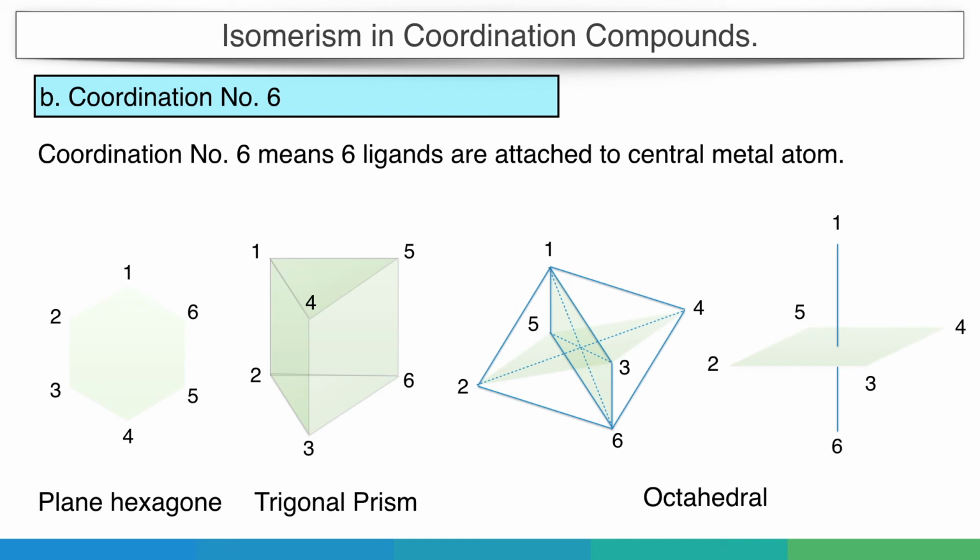The correct spatial arrangement of the 6 ligands in 6 coordinated complexes can be determined by preparing the various isomers of the complex. It was found that the plane hexagon and trigonal prism, due to steric hindrance, do not exist, and most of the 6 coordinated complexes are in octahedral geometry. So here we will study only octahedral geometry.